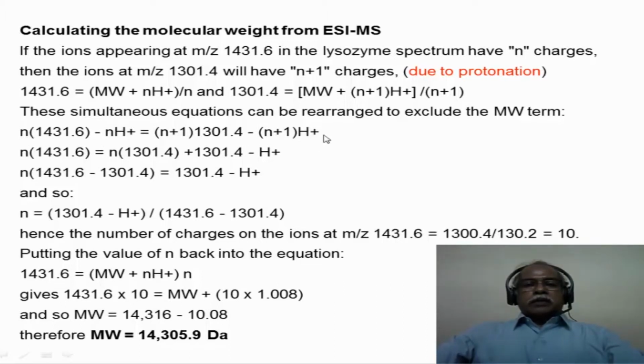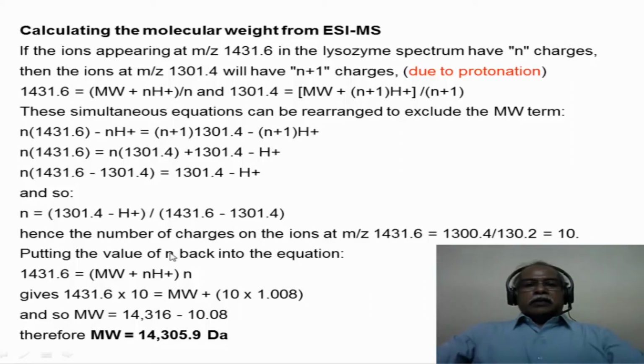If we solve this expression for n, then n would correspond to essentially 10. You go through this numerical analysis of this particular system. So the number of charges on the ion at m by z of 1431 will be roughly 10.